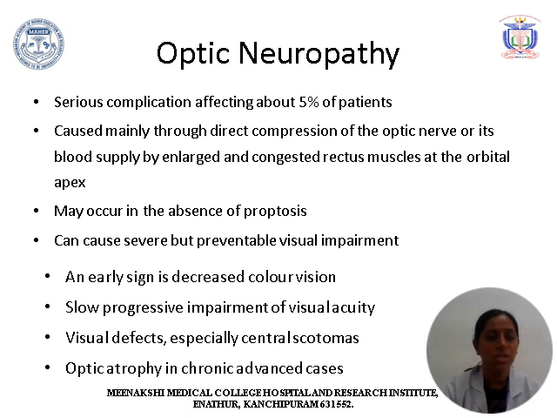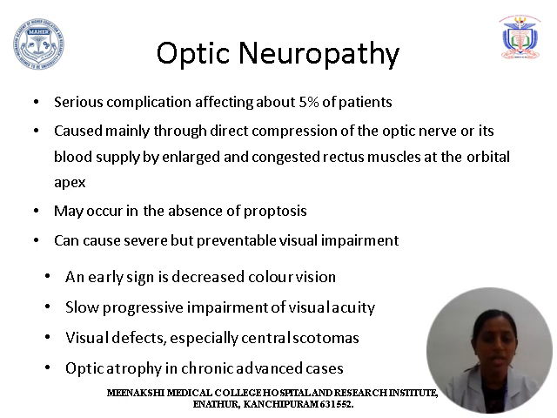Optic neuropathy is a serious complication affecting about 5 to 6% of thyroid ophthalmopathy patients. It is caused due to direct compression of the optic nerve or its blood supply by the enlarged and congested recti muscles at the orbital apex. It may occur even in the absence of proptosis. It causes severe visual impairment, but it is preventable.